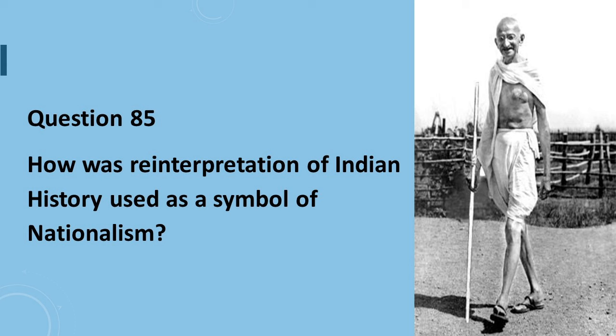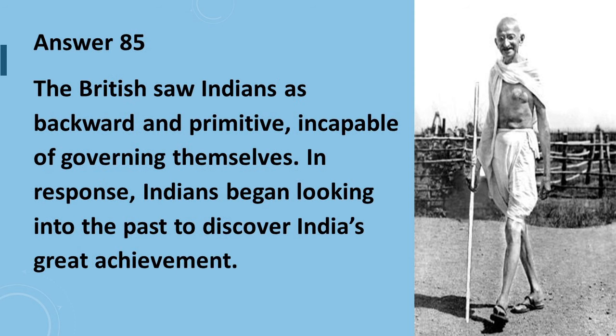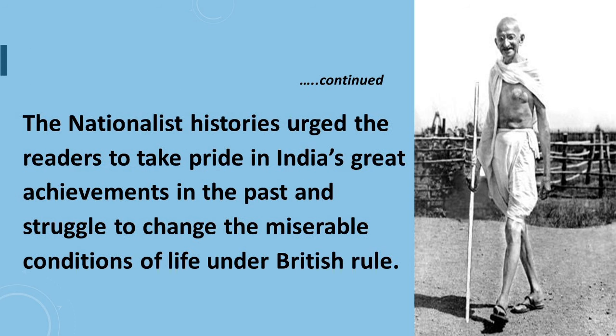Question 85 says, how was reinterpretation of Indian history used as a symbol of nationalism? Answer to question number 85 is, the British saw Indians as backward and primitive, incapable of governing themselves. In response, Indians began looking into the past to discover India's great achievement. The nationalist histories urge the readers to take pride in India's great achievements in the past and struggle to change the miserable conditions of life under British rule.